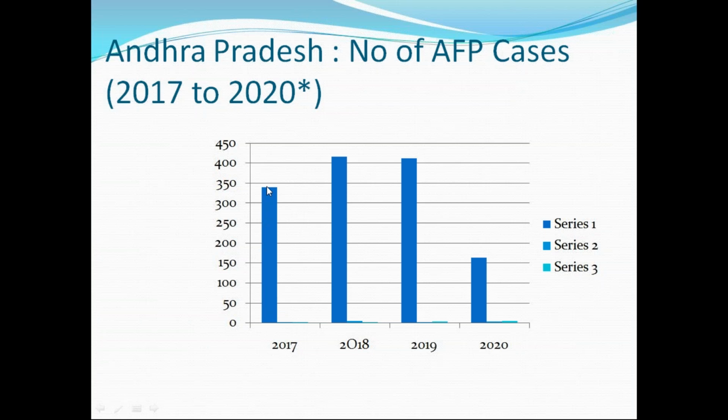In 2017 it was around 347, in 2018 412, in 2019 around 400, and in 2020 up to September it's 163. These are the AFP cases reported from Andhra Pradesh from 2017 to 2020.